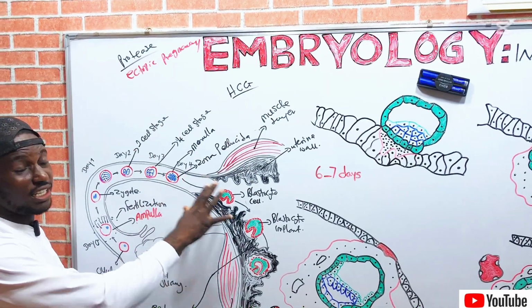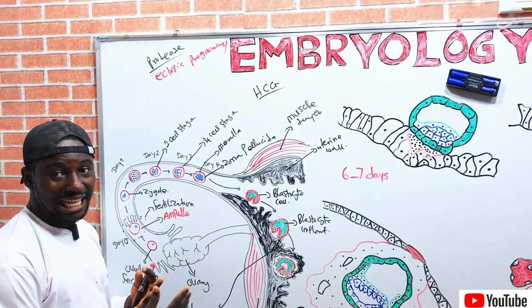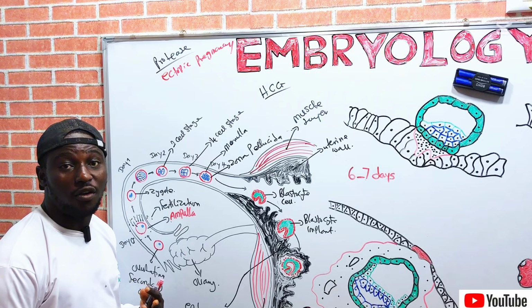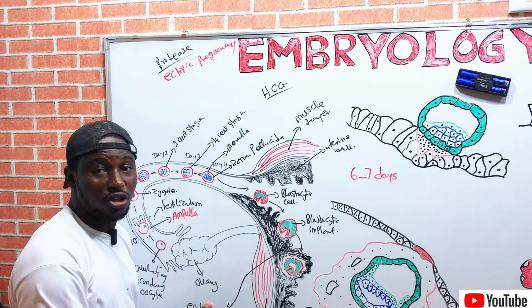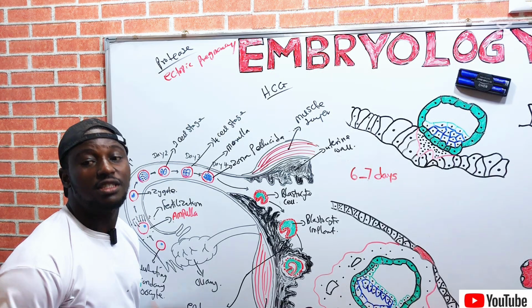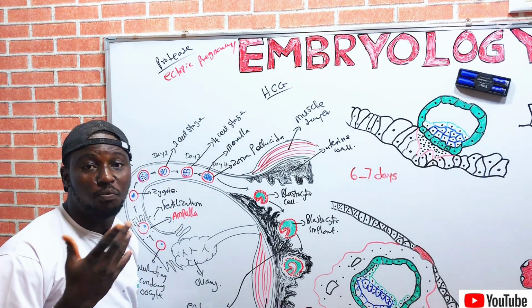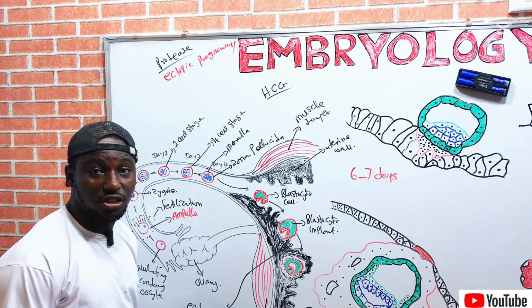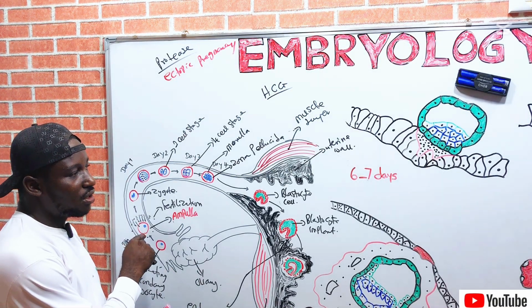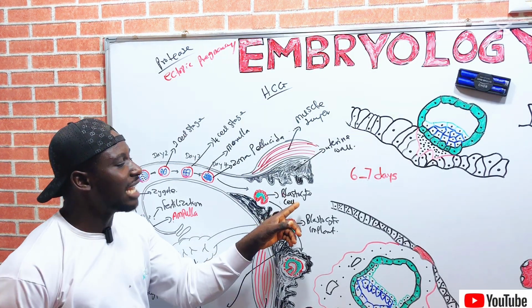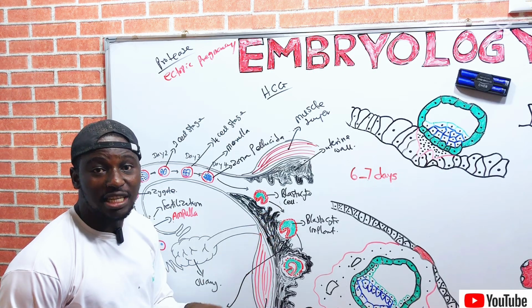So this is the event that occurs in the first week of the gestational period. Apart from implantation, implantation does not occur in the first week. It is the early event that took place in the second week of the gestational period. So from fertilization to blastocyst formation occurs in the first week.